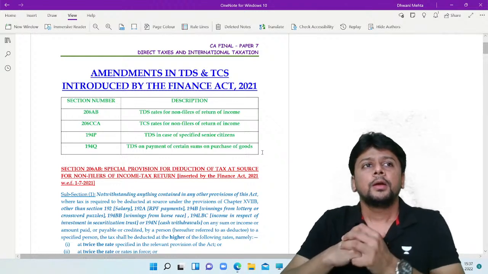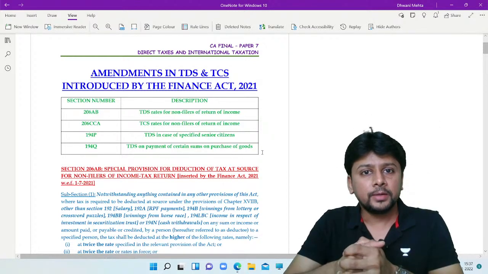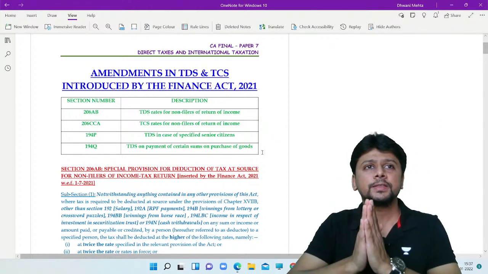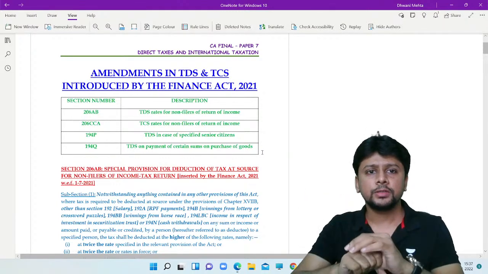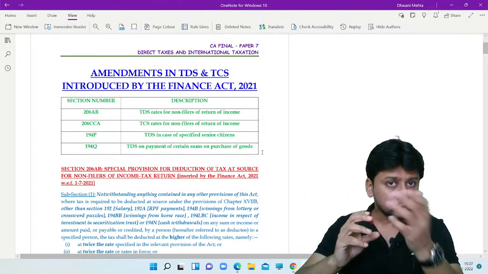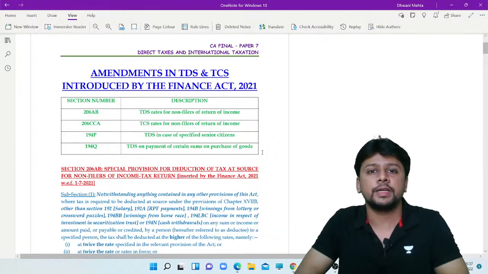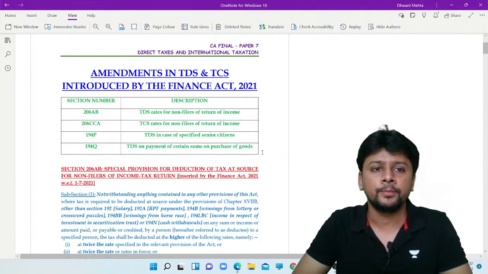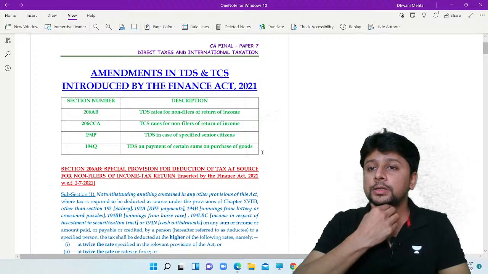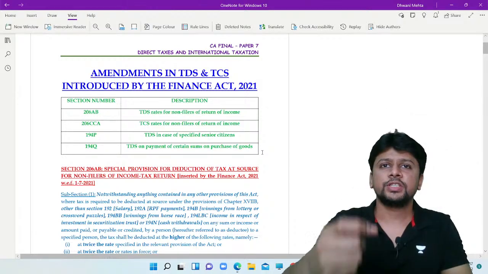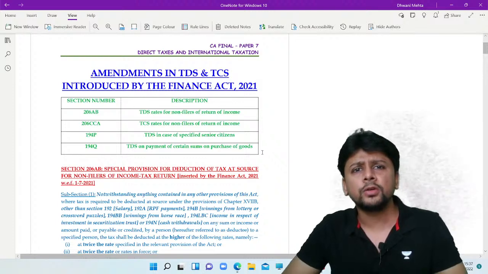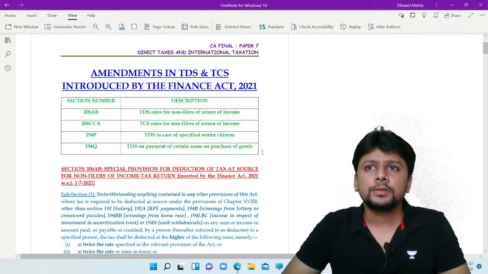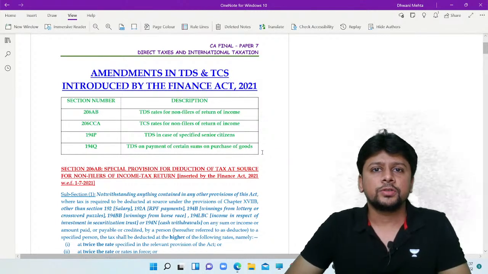In fact, related to amendments, there is surely one or two adjustments in the question based on TDS and TCS. This is true not only for CA final, but also for CA inter question papers. It's a chapter that even the government attaches a lot of importance to, and so the institute is obviously going to ask you questions on a repetitive basis.